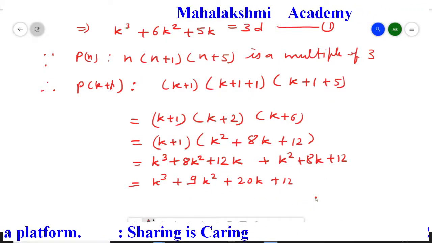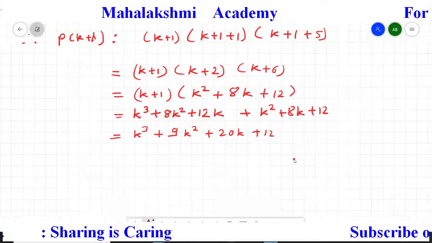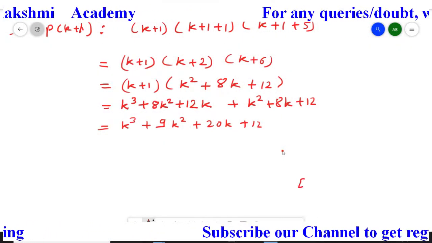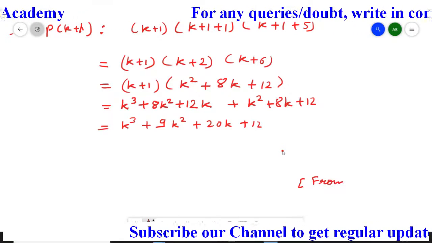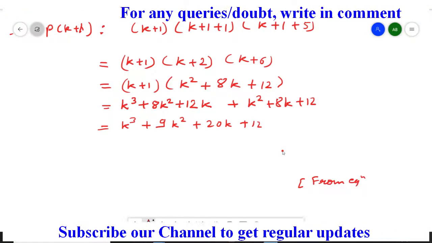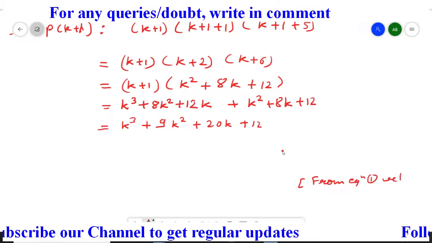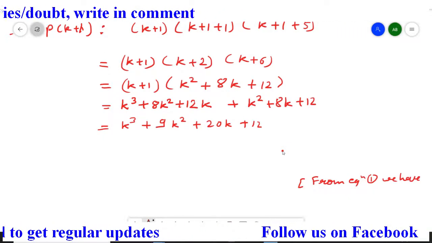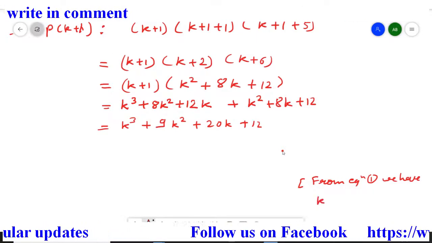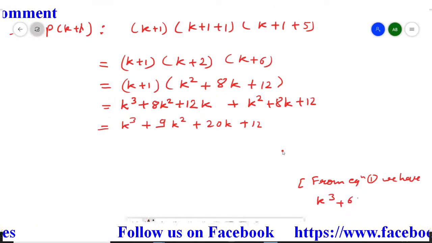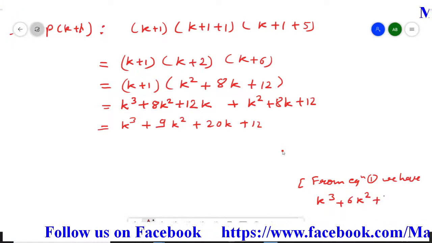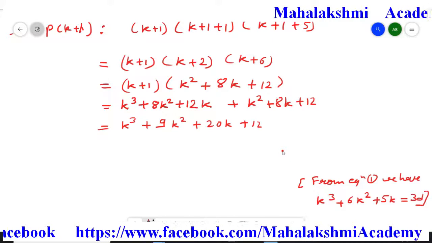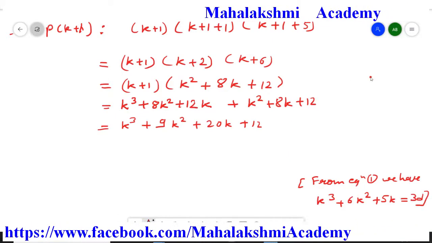Now from here, first I am writing the equation 1, because we have to use it. So k cube plus 6k square plus 5k is equal to 3d. So this is our equation 1 which I already explained to you.